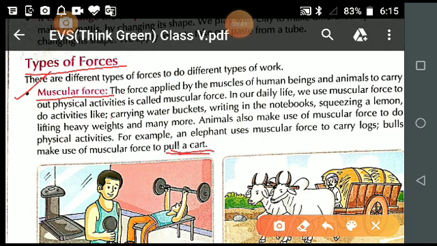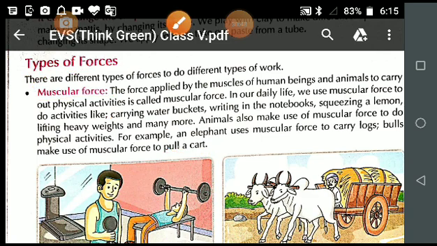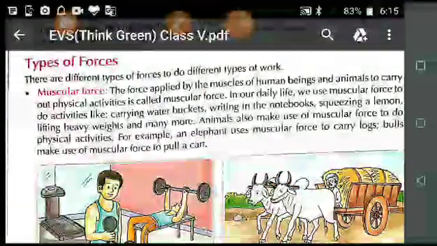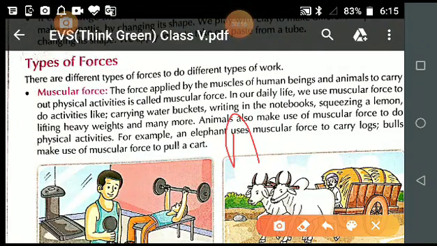And at this time, see students, no machine is there. This is an animal. And how do they pull a cart? By applying their muscular force.